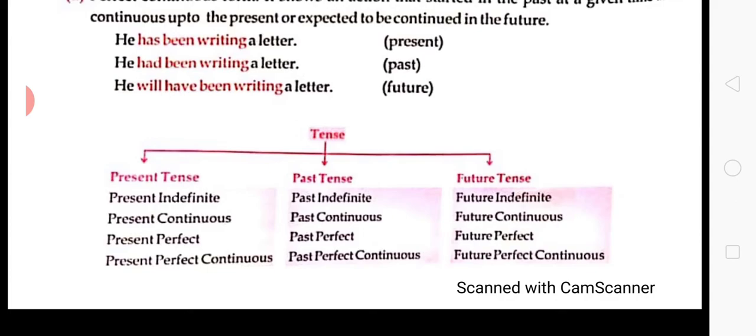And all the three types of tenses have the four different forms: present indefinite, present continuous, present perfect, present perfect continuous, past indefinite, past continuous, past perfect, past perfect continuous, future indefinite, future continuous, future perfect and future perfect continuous.